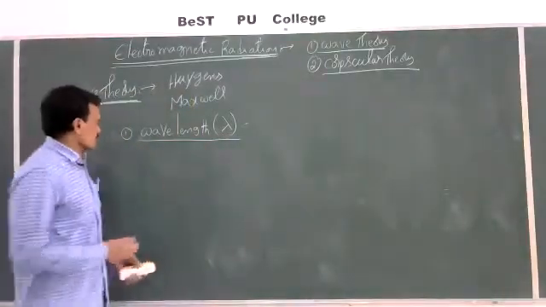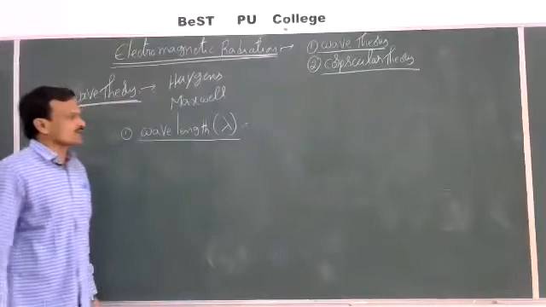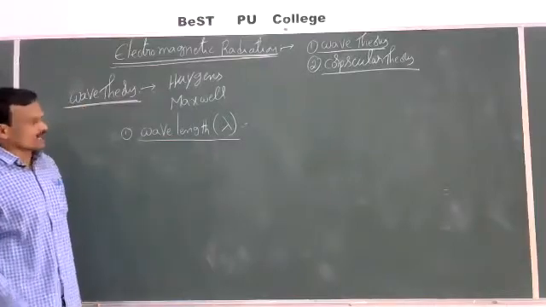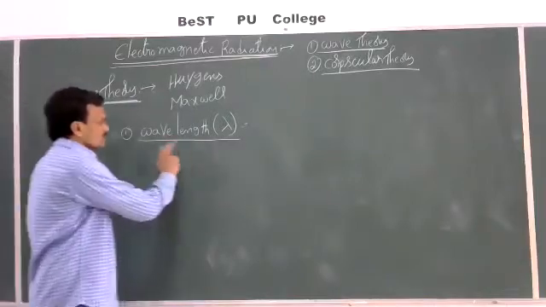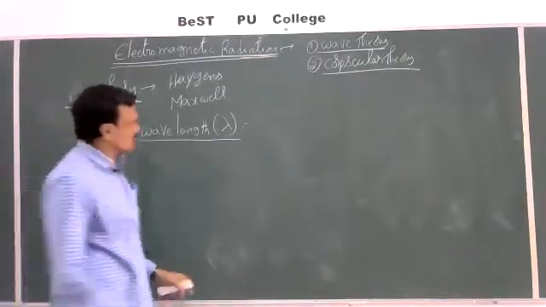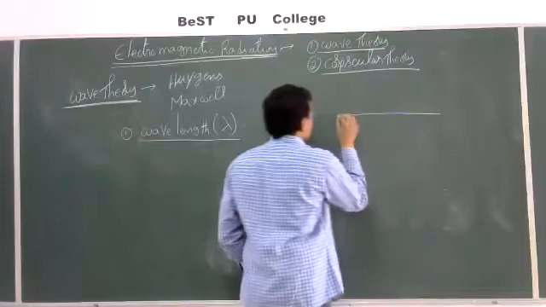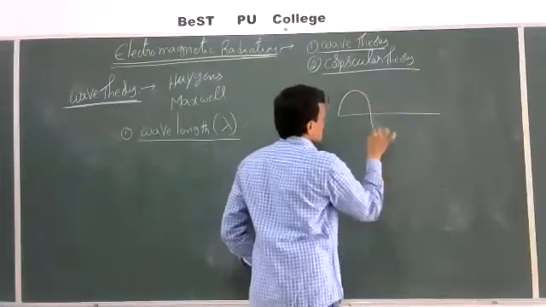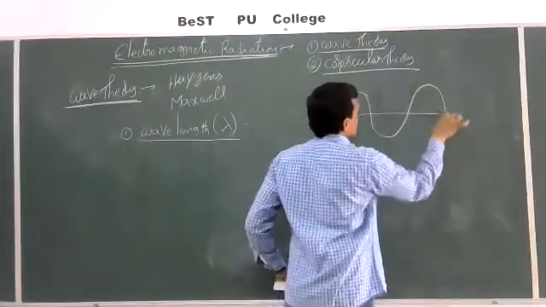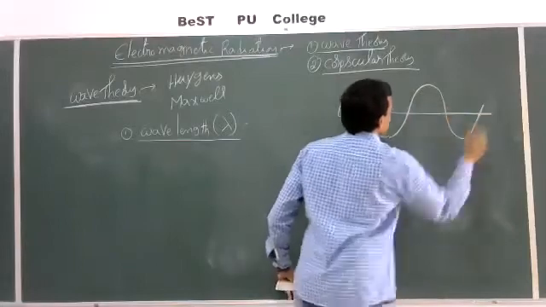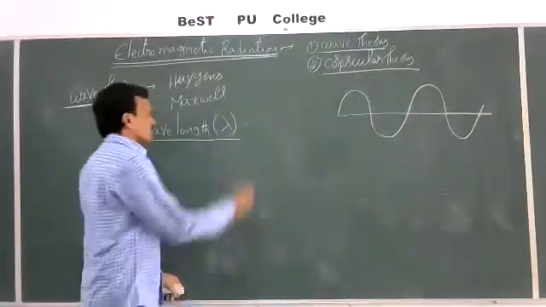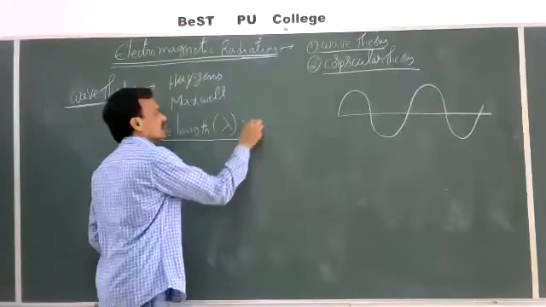Let us see some characteristic properties of this electric wave or magnetic wave. The first one is wavelength. What is wavelength? If you take an electric wave or any wave here, the symbol of wavelength is lambda.